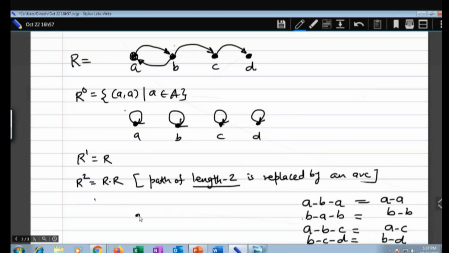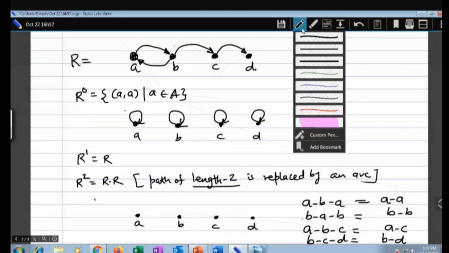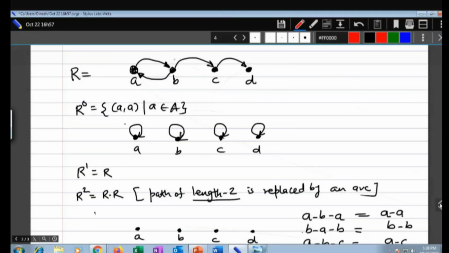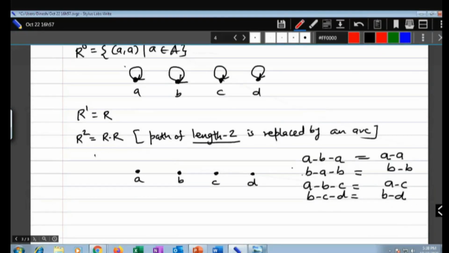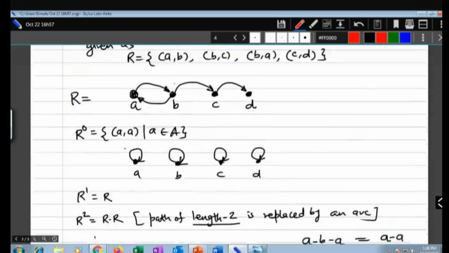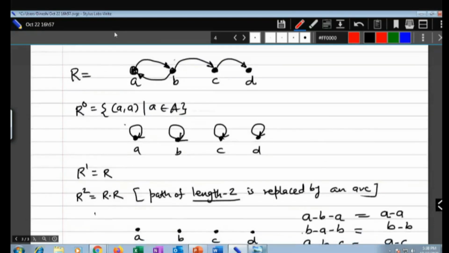Okay, let us draw the diagram now. A, B, C, and D. I'll take some other color, red. A to B. Now where is the original diagram? A to B, B to A, you will have A to A. So this is my arc of length 2 replaced by 1.